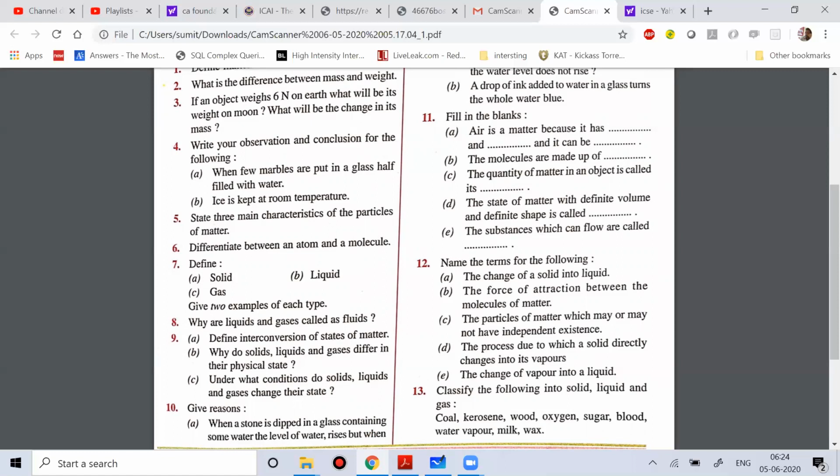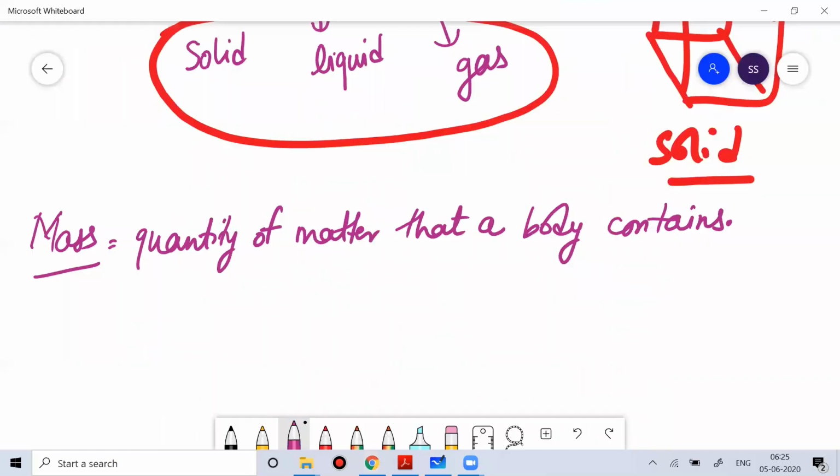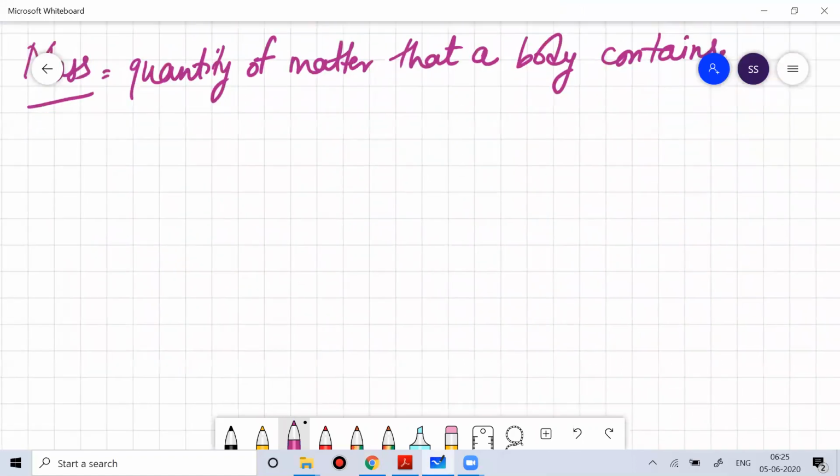Then when we talk about gas, a gas is that state of matter which has only a definite mass, but it does not have a definite shape and volume. So it can take the shape of anything. Many people don't realize that gas has a mass, and gas occupies space. So if you really want to prove that gas has mass, how would you do it?